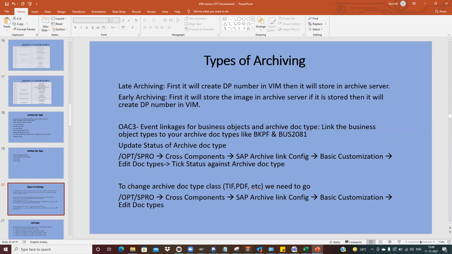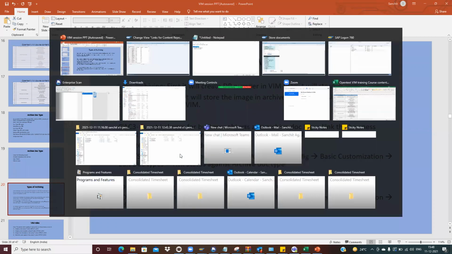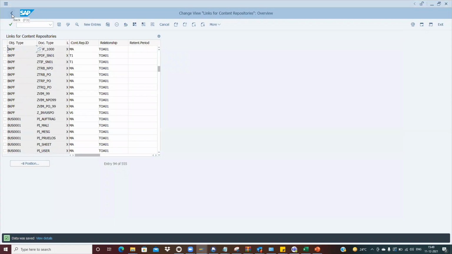So it's a mandatory thing to extend all these. It's the main mandatory thing. Otherwise, you cannot process your PO based invoice or non-PO based invoice if you do not map these object types. Now we have done all these settings. Now we also have to activate my archive doc type.